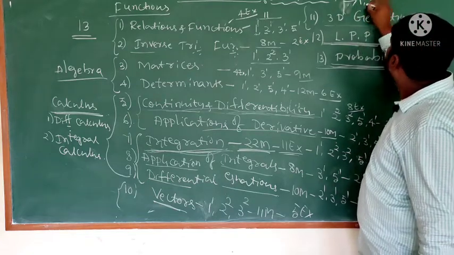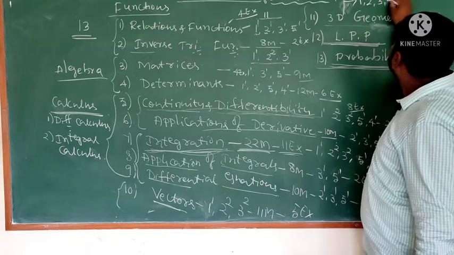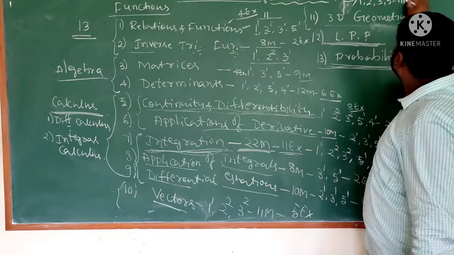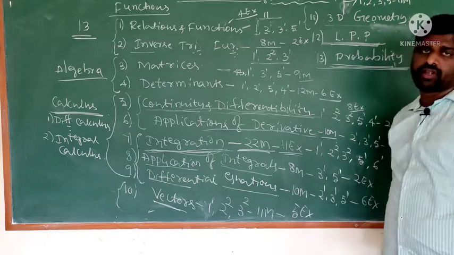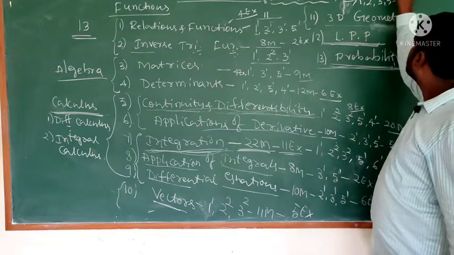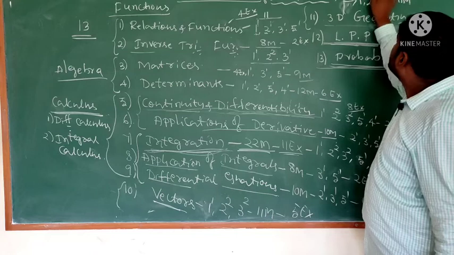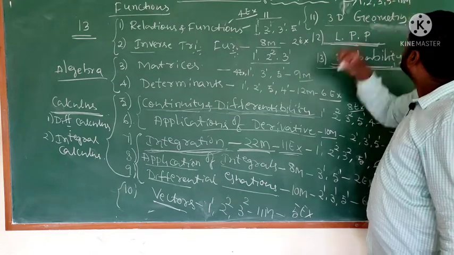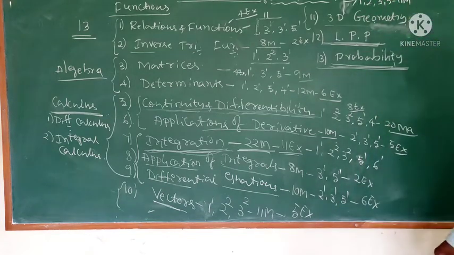One mark 1, 2 marks 1, 3 marks 1, 5 marks 1. Total 11 marks. Okay, 11 marks chapter. So here it contains 3 exercises. It contains only 3 exercises.